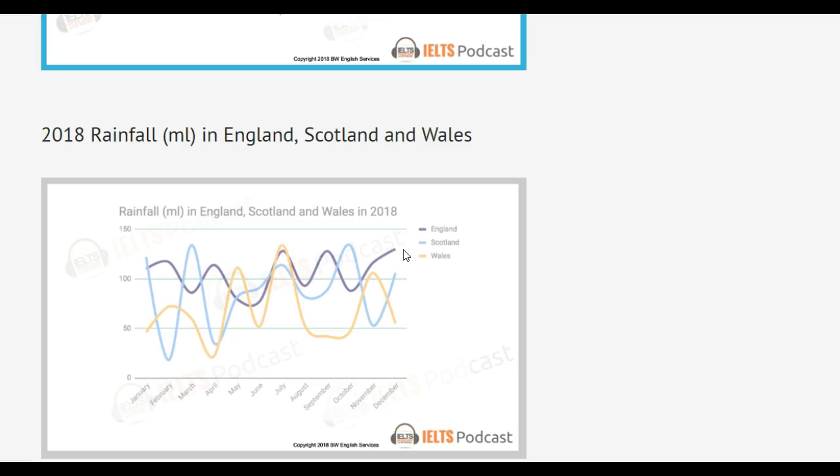Okay? And then you could do something similar with Scotland. You could say, for example, Scotland had far greater variation than England. Now see, this is where you're making comparisons, because they do ask you to make comparisons where relevant, and so that would be a really nice one. So Scotland had greater fluctuations than England.